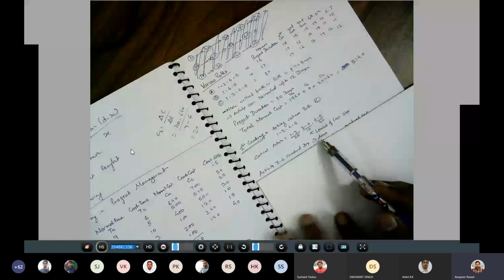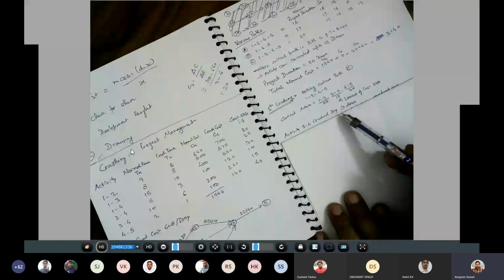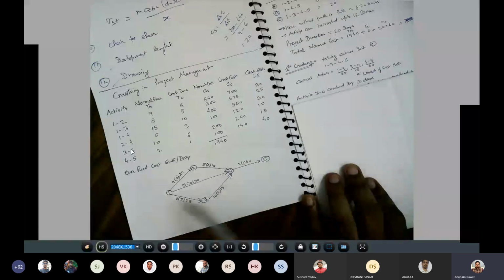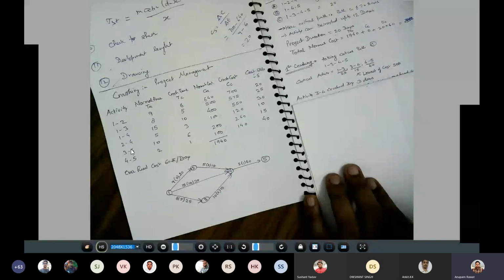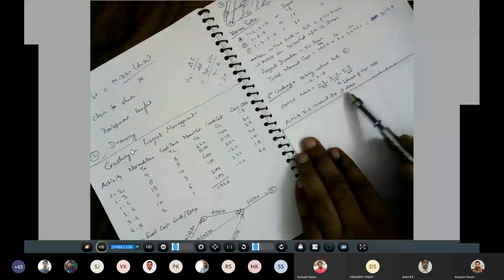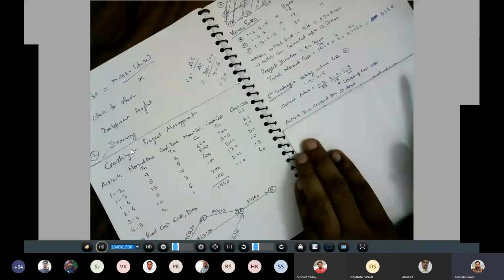So activity 3, 4 is here. In this activity 3, 4 we have normal time 10 and crash time 6, and this is the cost slope. हम लोग क्या करते हैं, when we draw the network we will write the normal time, crash time and the corresponding cost slope value, so that हमको real time information मिलती रहे. So we will crash the activity 3, 4 by 3 days. Okay, तो ये information हमको मिल गई.